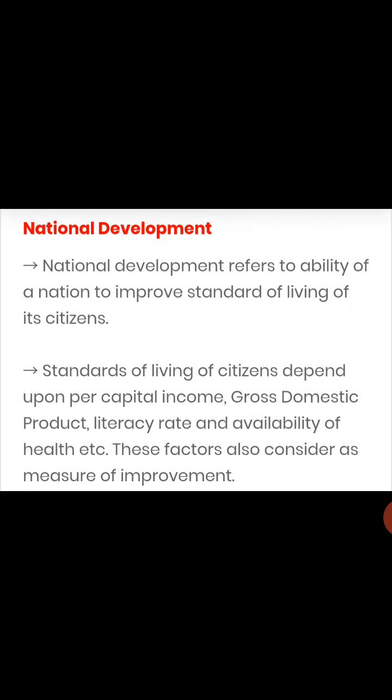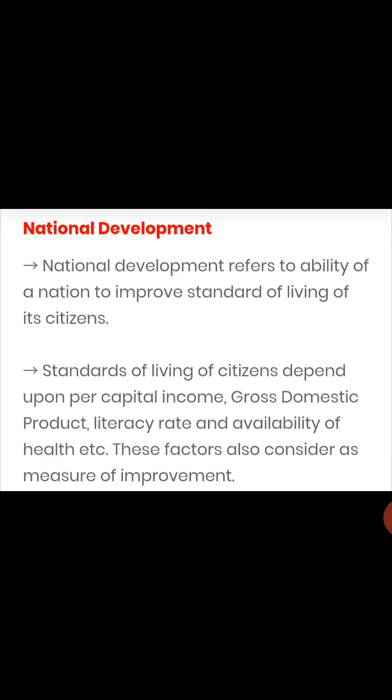National development. National development refers to the ability of a nation to improve the standard of living of its citizens. When I say development, when I say my personal development goals, that is only about me. But when we talk about national development, it is a term which is used for the whole country. It refers to the ability of the country to improve the living standard of the people living in it.